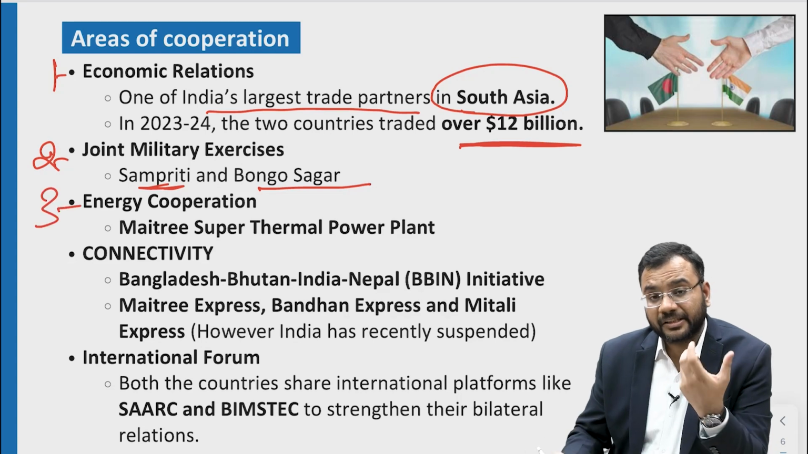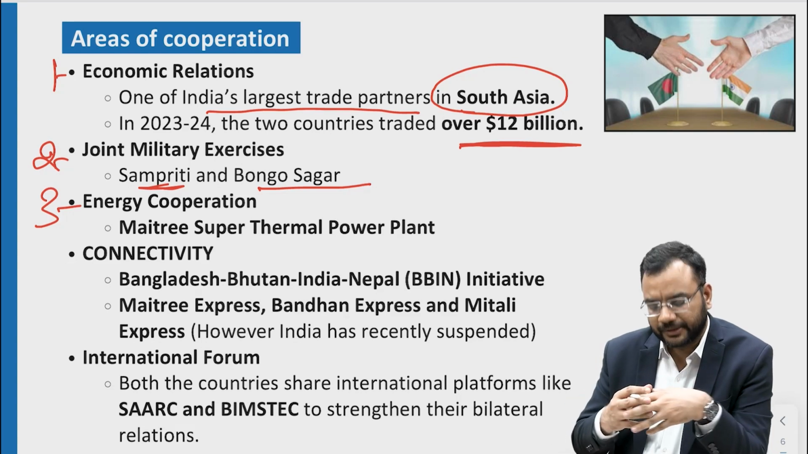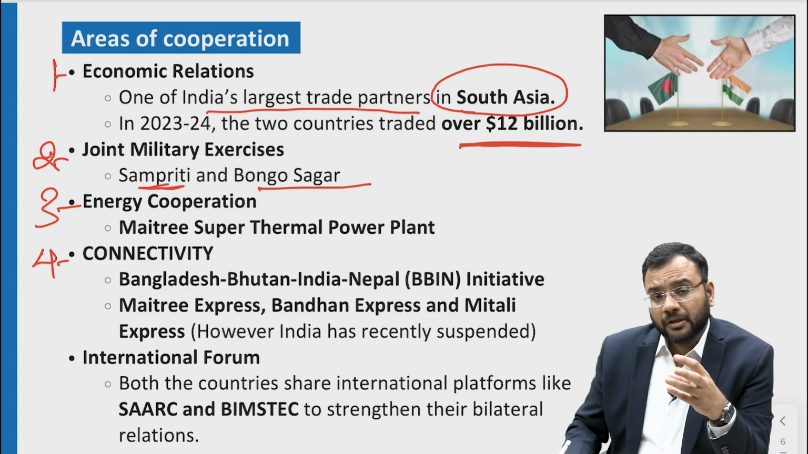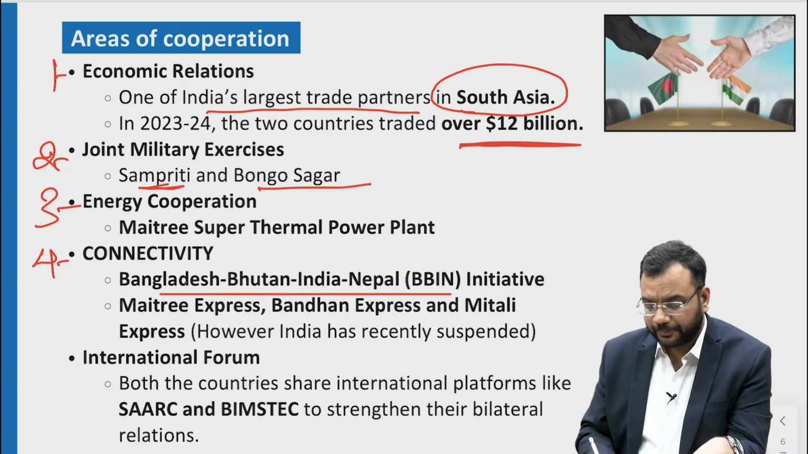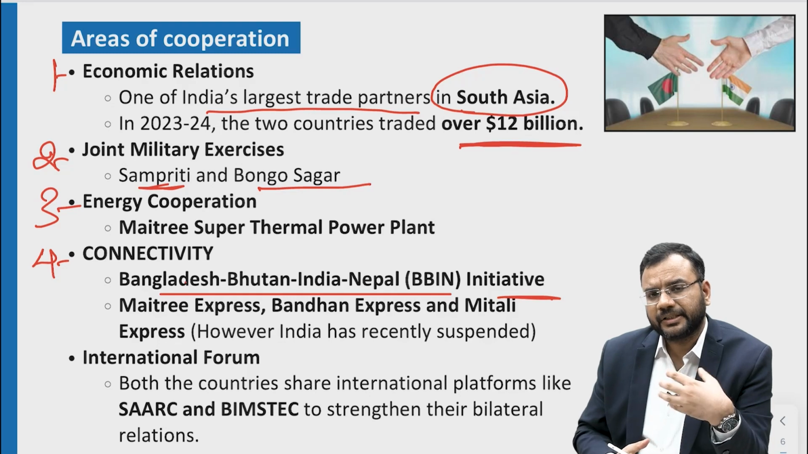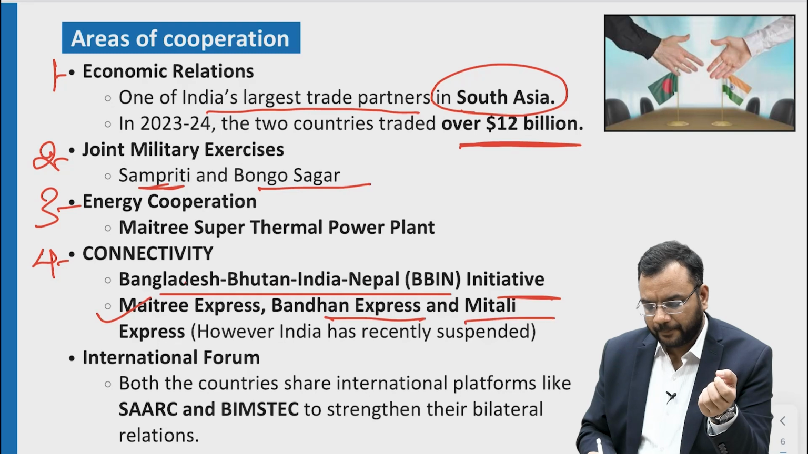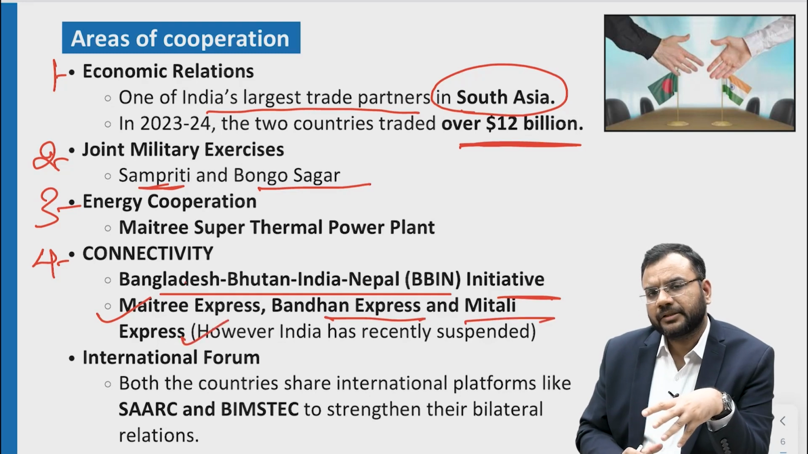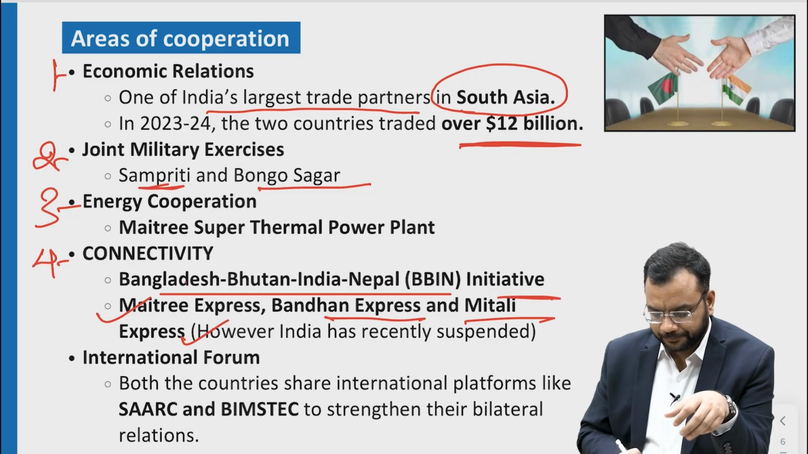Then there is also energy cooperation. For example, the Maitri thermal power plant is being installed with cooperation between India and Bangladesh. Then cooperation agreements regarding connectivity are also there, like the Bangladesh Bhutan India Nepal initiative, the BBIN initiative. Also there are various other connectivity or transport initiatives like Maitri Express, Bandhan Express, and Mitali Express, but due to the last 6 months of disruption, some of these initiatives have been stopped.